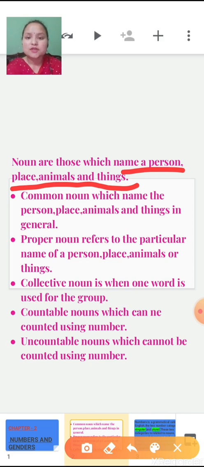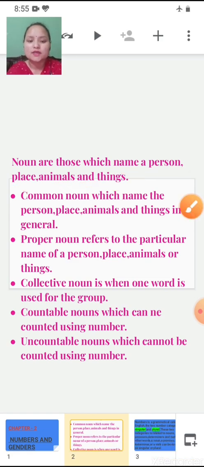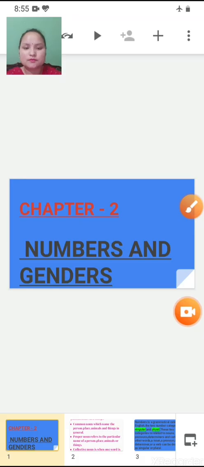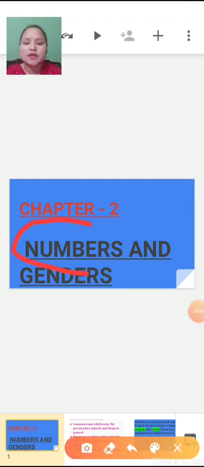So children, today's topic is related to these nouns. Generally, a countable noun has both forms, singular and plural, whereas uncountable nouns mostly have only the singular form. So children, as I have told you, today we will only study numbers.